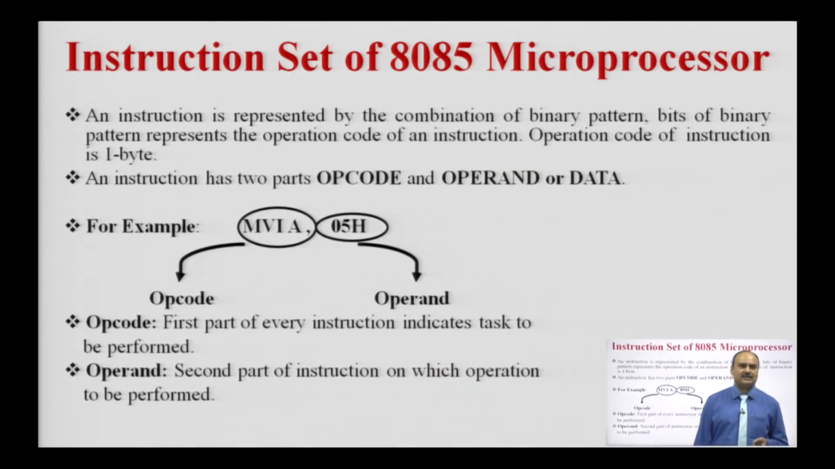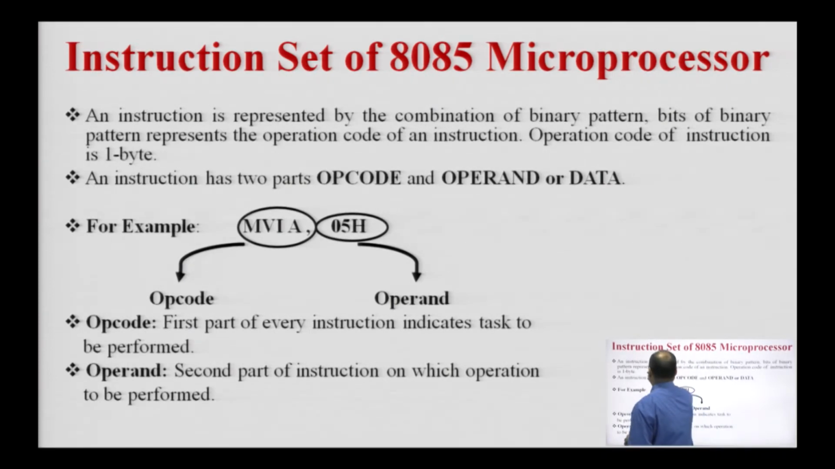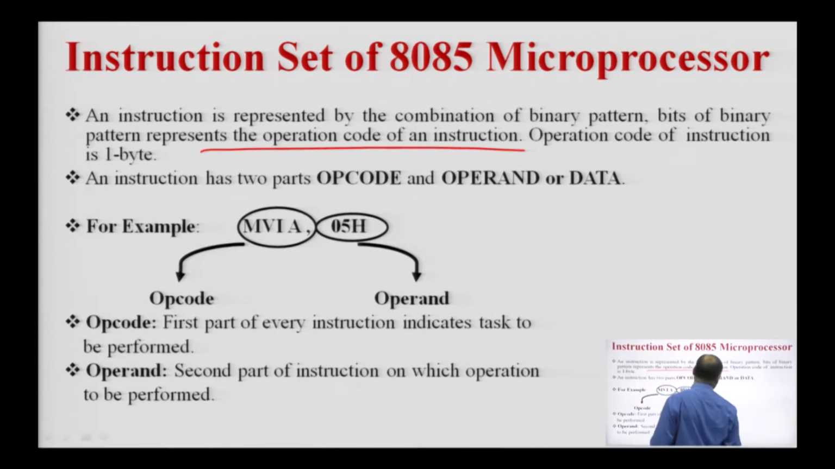The instruction set of the 8085 microprocessor is a combination of binary patterns, and an instruction is represented by a combination of binary patterns. The bits of the binary pattern represent the operation code of an instruction. So, the bits present in the operation code, in the form of 0 and 1, represent the operation code of an instruction. The operation code of an instruction is generally 1 byte.